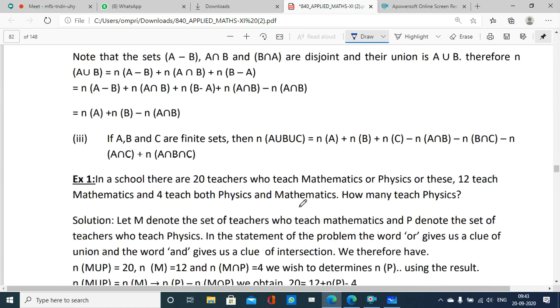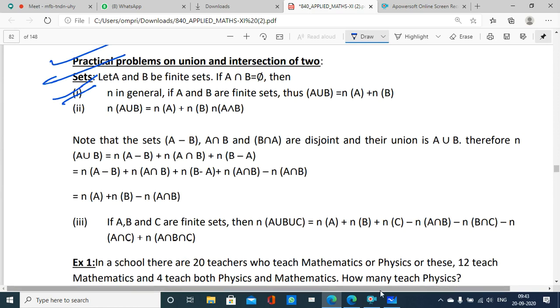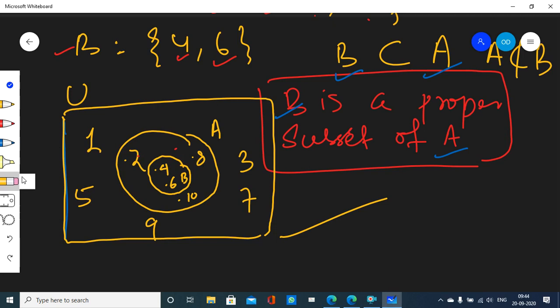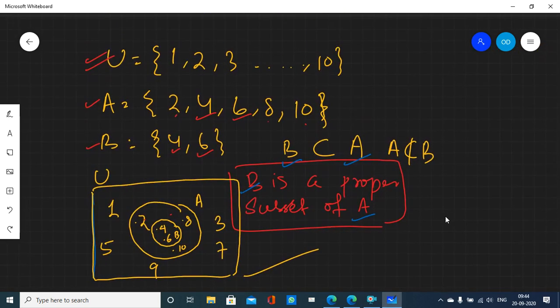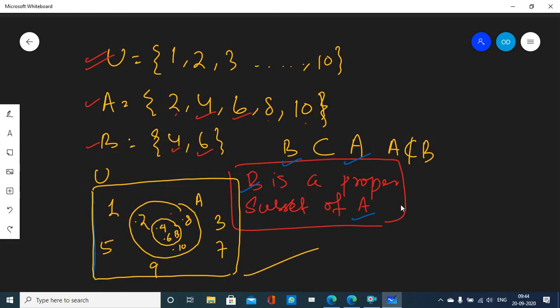So let's do some practical problems. So are you all ready? Because we are going to study a very important thing. Let me erase it. Or you want to take a screenshot? If you want to take the screenshot, you can.